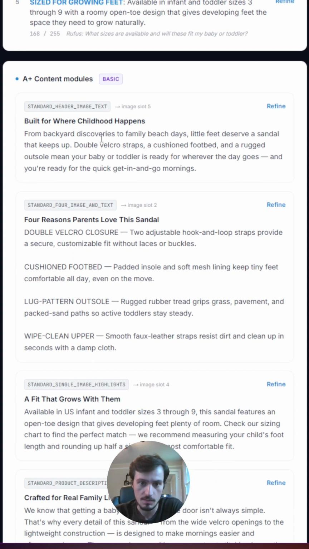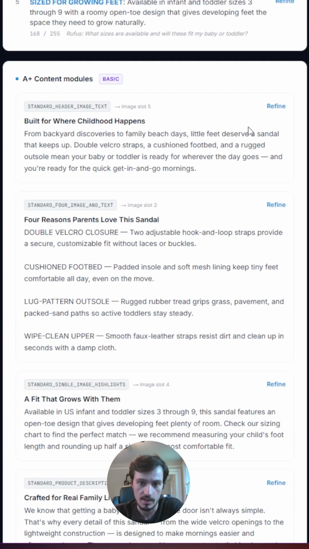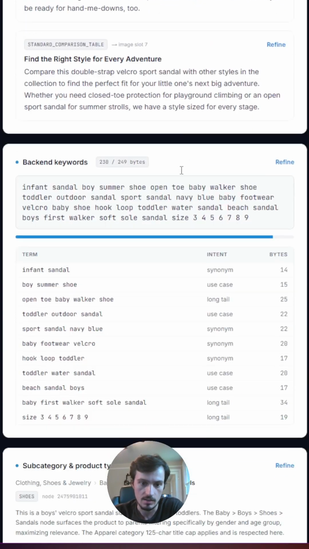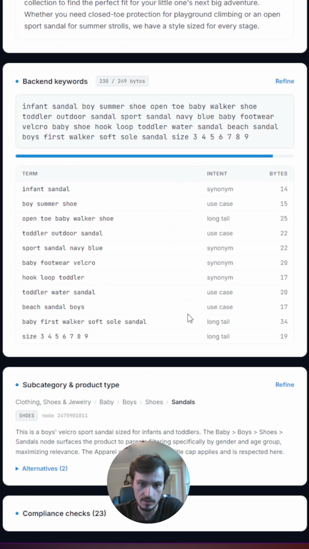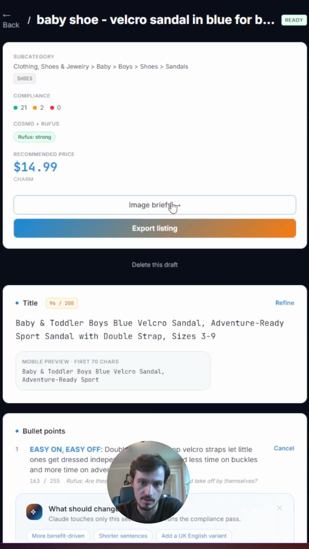A+ content modules. Basically, these are sort of templates for your A+ content. And you've got backend keywords listed here. It picks the best possible subcategory, which is going to return the most possible traffic organically. And it does 23 compliance checks to make sure that the listing is totally compliant on Amazon.